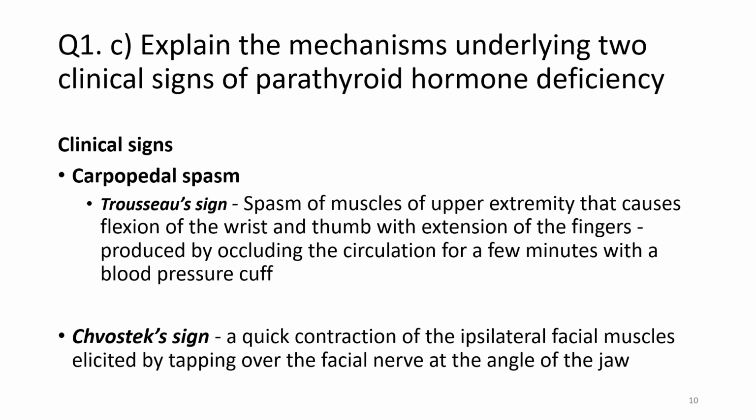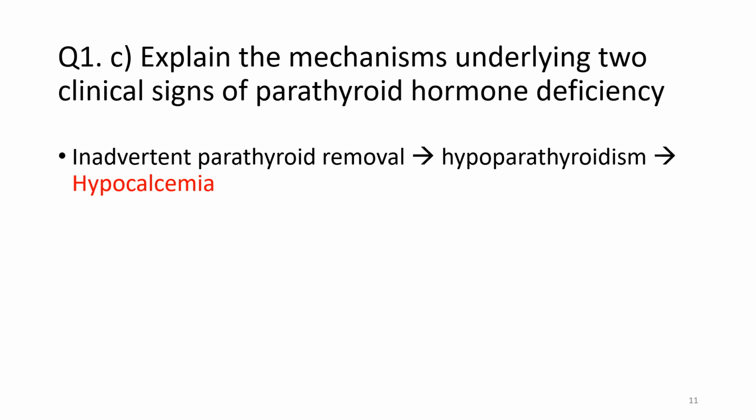Next is the Chvostek sign. It is the contraction of the ipsilateral facial muscles which is elicited by tapping over the facial nerve at the angle of the jaw. Now, what is the mechanism underlying these clinical signs?